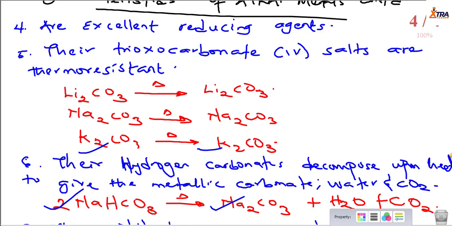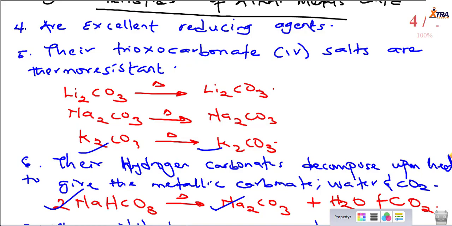Then we talked about the ability to lose an electron to form a unipositively charged ion, right? We talked about the fact that they have one valence electron. We talked about the fact that their trioxocarbonate(IV) salts are thermoresistant, which means that when you apply heat to the trioxocarbonate(IV) salts of alkali metals, they do not decompose, right?